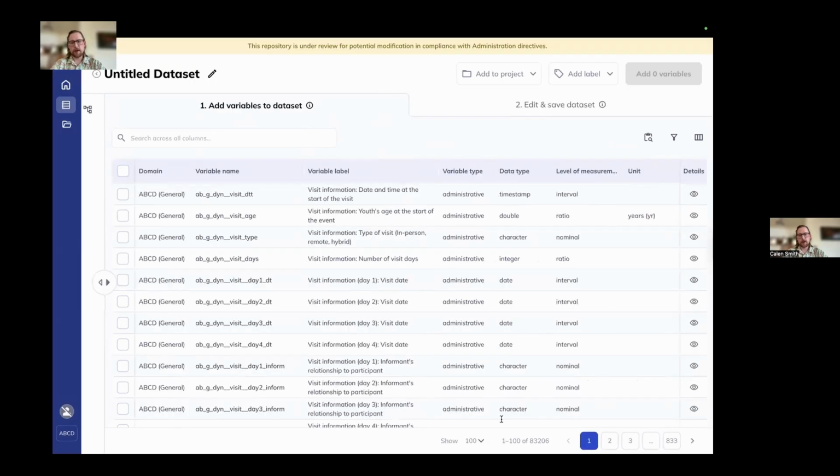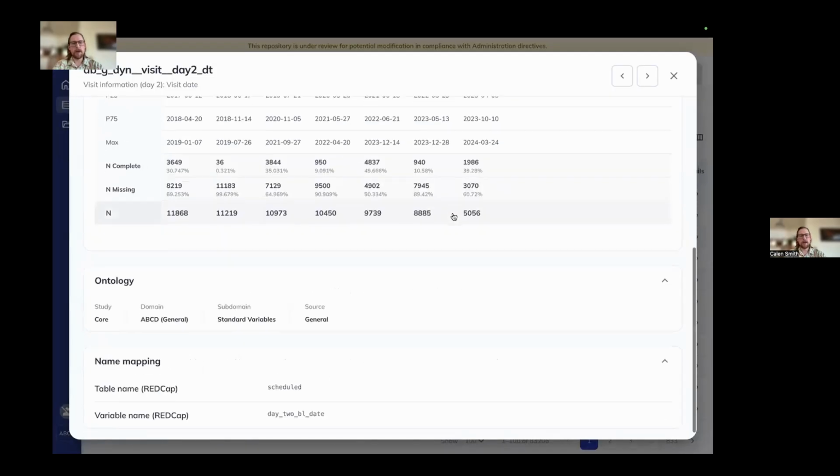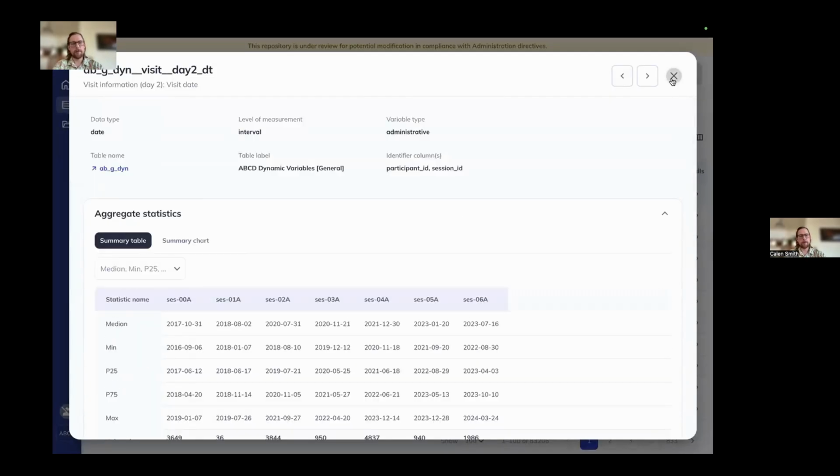so we are back to 0. It's showing all of our data, and then we're going to switch over here to the data dictionary table. On our data dictionary, you're going to have all of the columns that exist within the study data dictionary. So by default, it's going to show you the variable name, variable label, variable type, data type, level, measurement, and unit. The domain is something I had selected earlier, so that's not a default one. And then on the right-hand side, you'll see the details column. That's going to show you all of the details about the variable that you're looking at, and we'll go into that in a little bit more depth in a second.